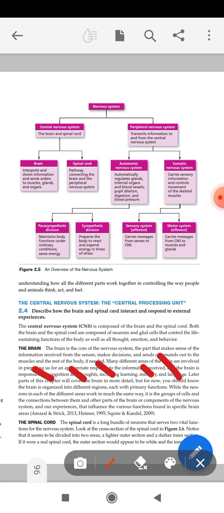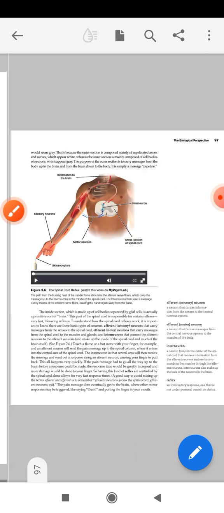And brain is divided into several parts which have some specific functions. Some part will be specialized for hearing, some may be specialized for visual senses, and some may be specialized for thoughts and expression and cognition, etc. So these are the specialized parts of the brain about which we will study in detail, but we are not going into the detail of brain here. Here we will start with the spinal cord. What are its functions? Let's have an example.